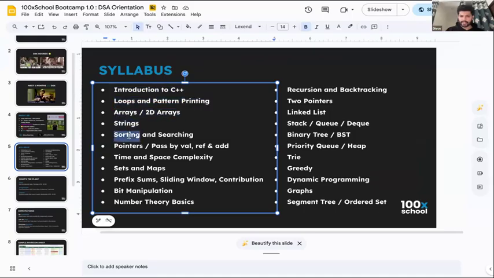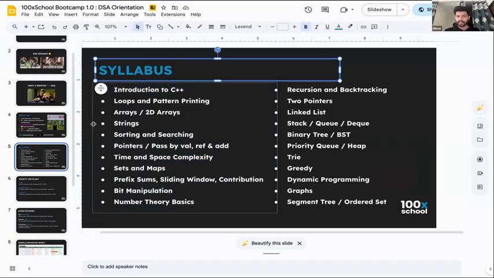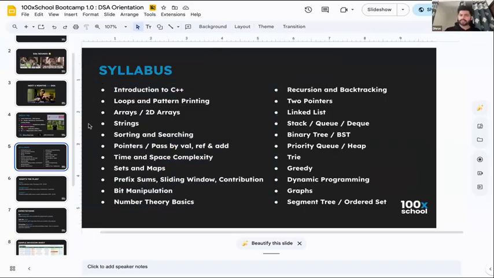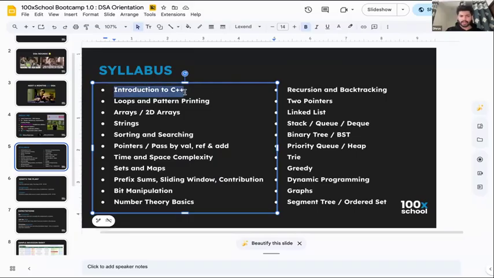Then we'll do string, sorting, searching. So mostly a topic is like one class. We need at least one class on every topic, otherwise that won't be enough. We may have two classes also, one I can put recorded if the topic is a little big. But on an average, one topic will require one class.